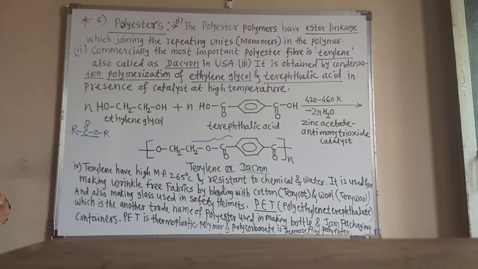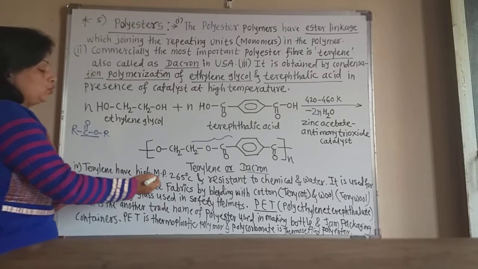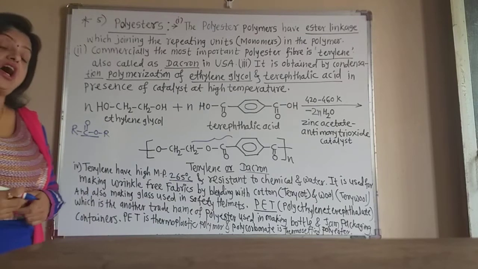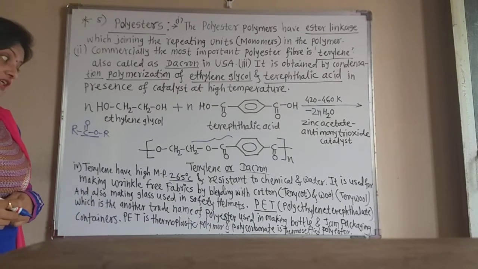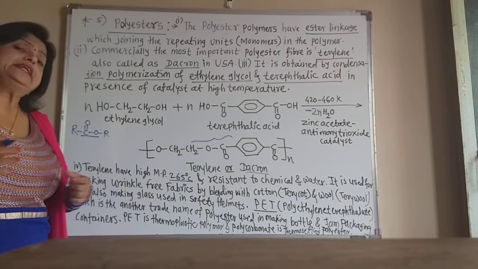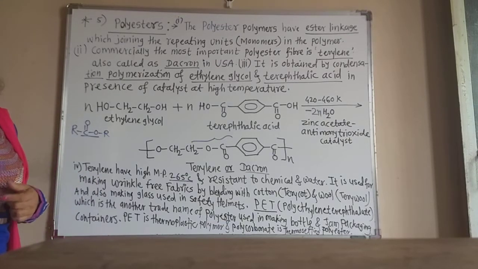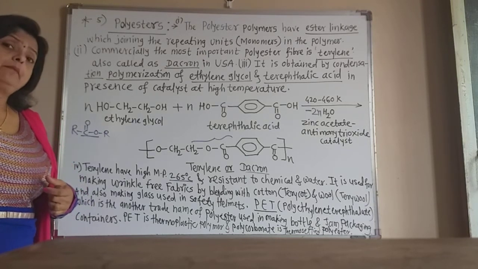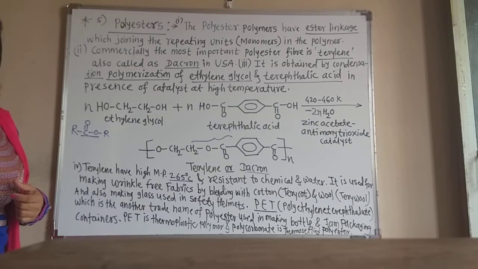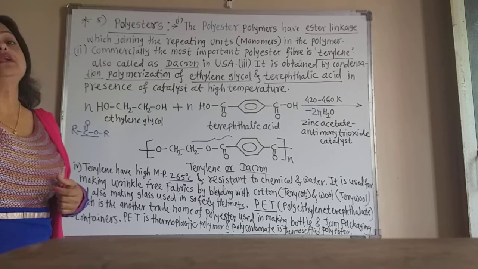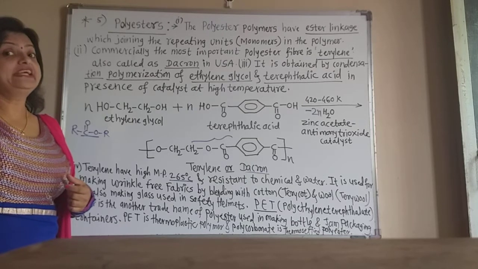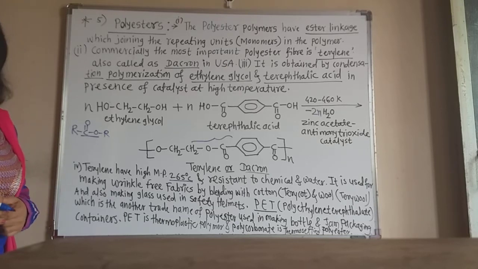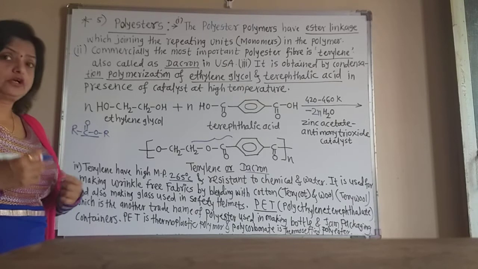Now pteryline has a very high melting point, about 265 degrees centigrade. Now it melts at a very high temperature, about 265 degrees centigrade. So it is used very much in domestic purposes in formation of fabrics. Again it can be blended with the wool and cotton and forms the terrycot and terrywool like fabrics. So this fiber or this polymer has a high melting point.